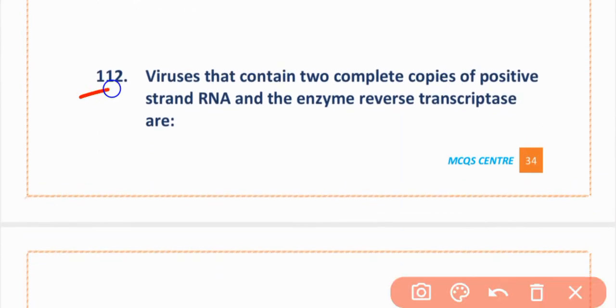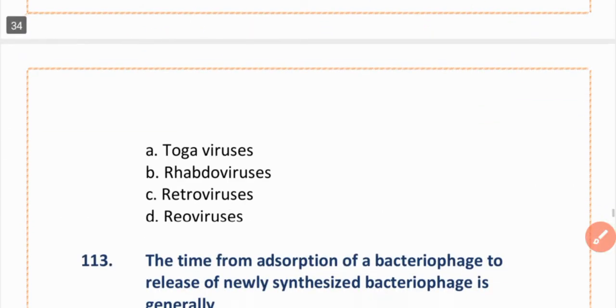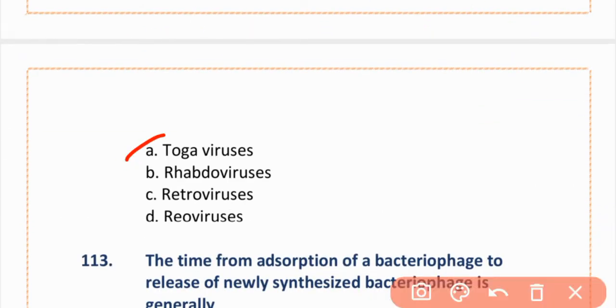MCQs 112. Viruses that contain two complete copies of positive strand RNA and enzyme reverse transcriptase are: option A is Bornaviruses, option B is Rhabdoviruses, option C is retroviruses, option D is reoviruses. The correct option is option C, retroviruses.